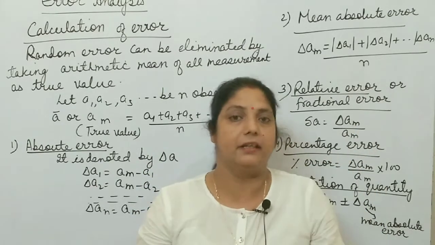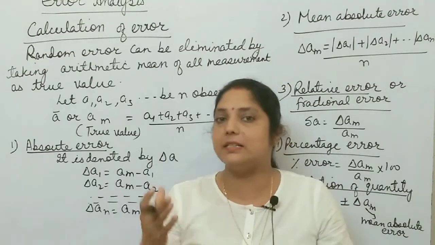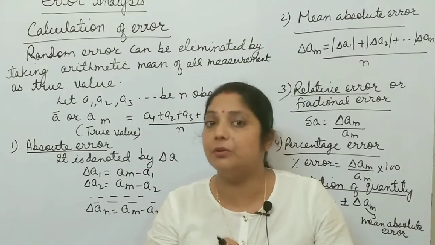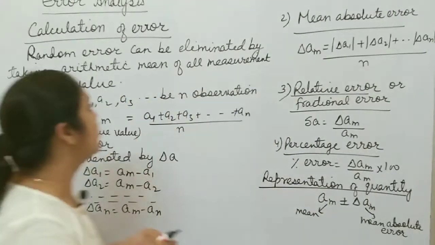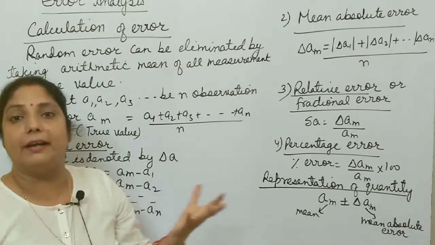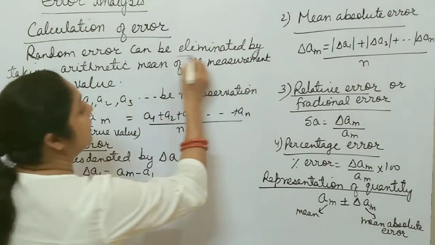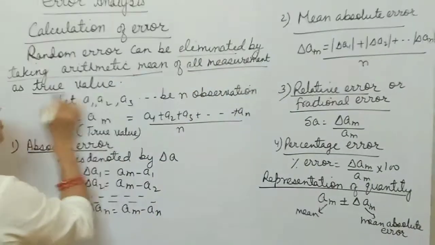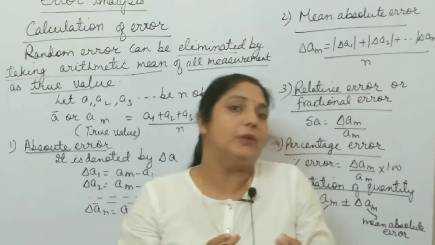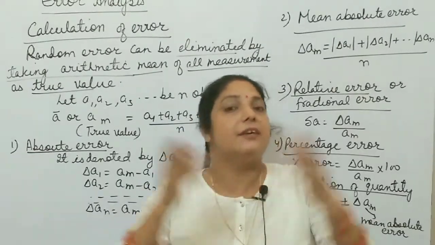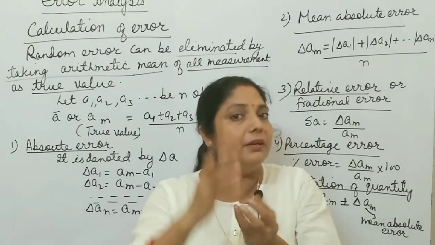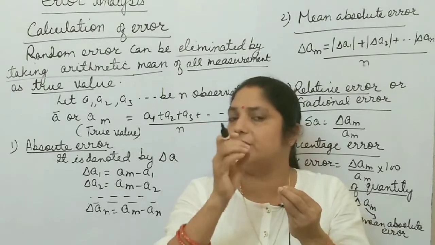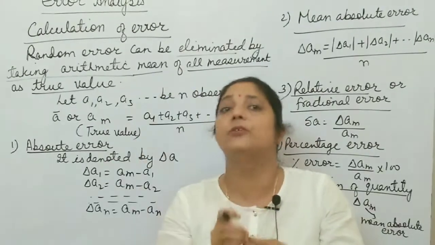You know, systematic errors can be easily removed because their causes are known, but random error cannot be easily removed, cannot be easily minimized, right? So there are different processes to calculate random errors. Random error can be eliminated by taking the arithmetic mean of all measurements as the true value. One best way to eliminate random error is to make several observations and take the arithmetic mean of all observations as the true value. If you find the arithmetic mean of the different observations, it is near about the true value.